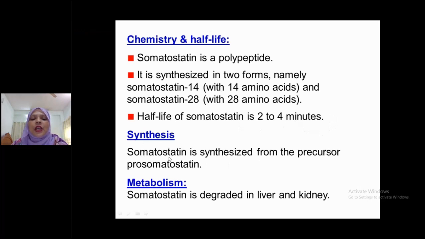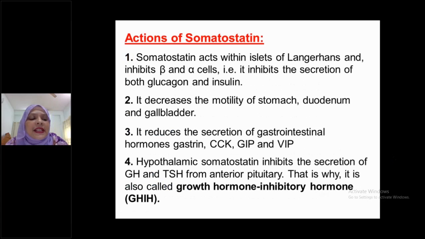Okay, synthesis. Somatostatin is synthesized from the precursor prosomatostatin. Metabolism. Somatostatin is degraded in the liver and kidney. Now, this is the last slide for today, and we will finish; we have already finished the endocrine pancreas. Actions of somatostatin.